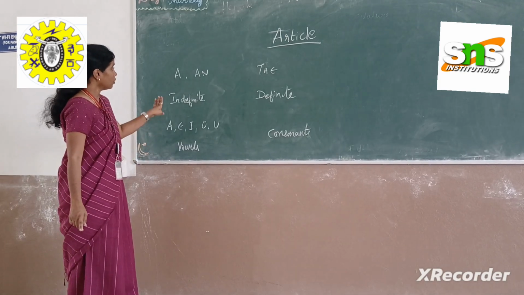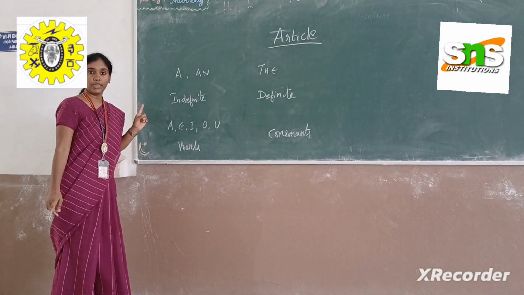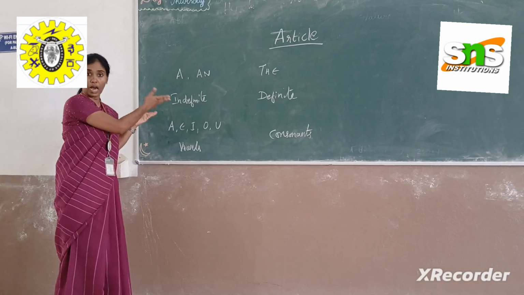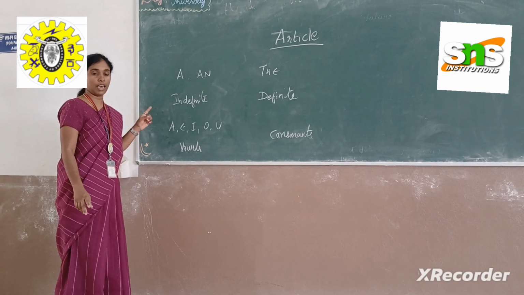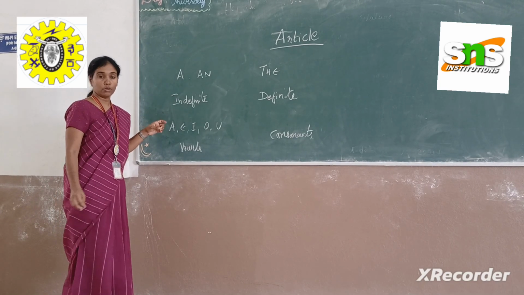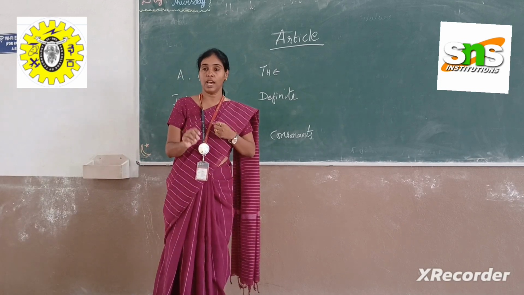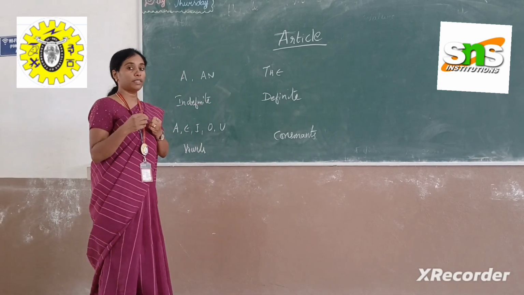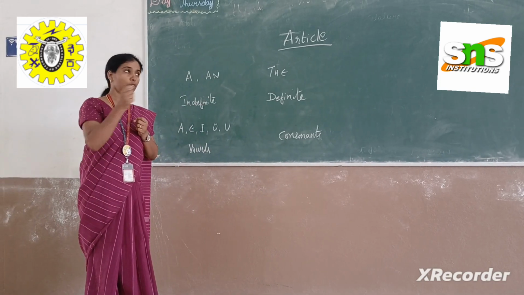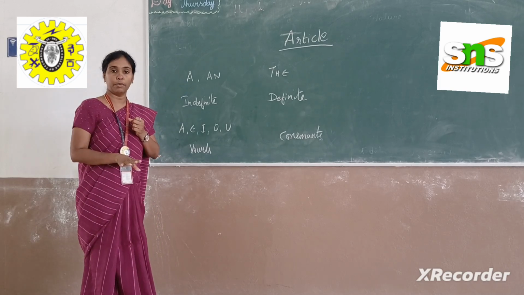Most of the time we get confused using the simple articles in our writing, a, an and the. These are the 3 articles that we have in English, just 3 articles. But whenever we write, we use the in irrelevant places.